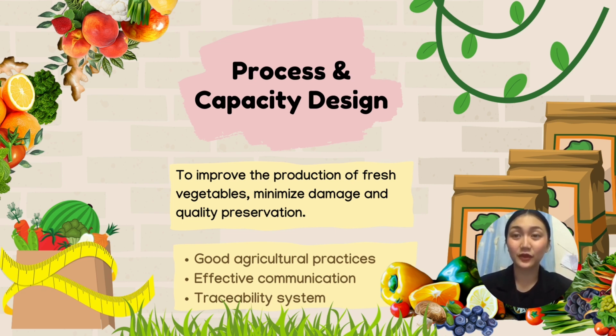Capacity design involves setting the ideal amount of capacity for multiple components, considering factors like land, resources, and technology, processing facilities capacity, storage space, and transportation capabilities. By adopting efficient process and capacity design methods, fresh vegetable production can be improved, ensuring minimal damage, quality preservation, and optimal conditions throughout the journey.